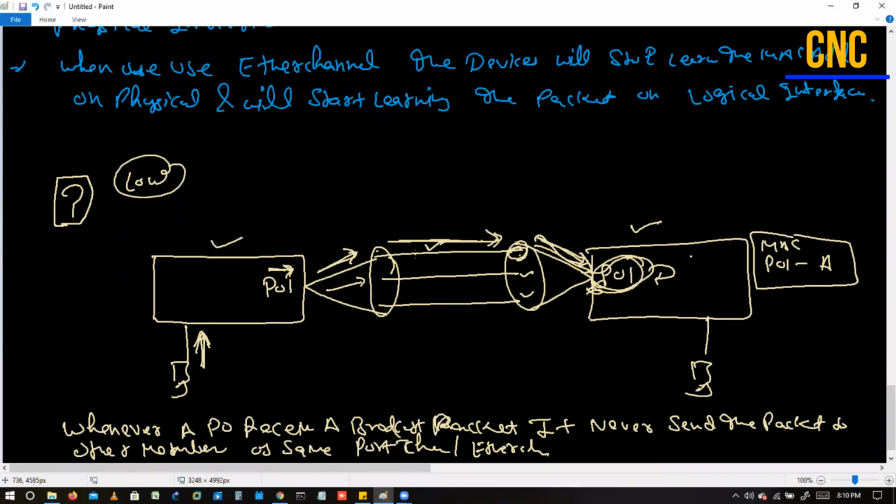But till this point we should be clear on how we are preventing the loop. The main reason is that this switch is not learning the packets on physical interfaces; it is learning on the logical one, and the logical one is part of other physical interfaces. It will never send the same packet back to the members of the same PO. So this is how EtherChannel prevents a loop and makes multiple links up within the switch.